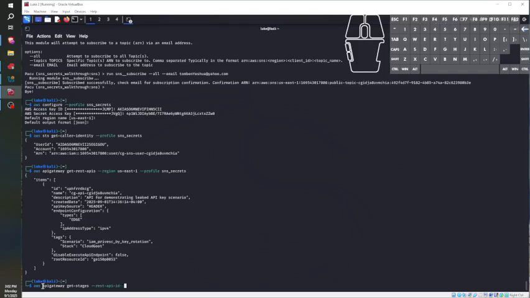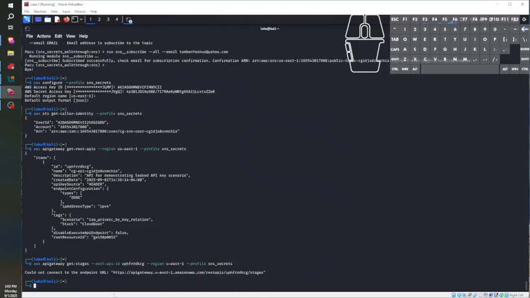We're going to have to put our REST API ID in there. --region us-east-1 --profile sns_secrets. We can get our REST API ID from our terminal or from our notes. Our terminal's right here. And so we'll drop it in right here. What did I do wrong here?